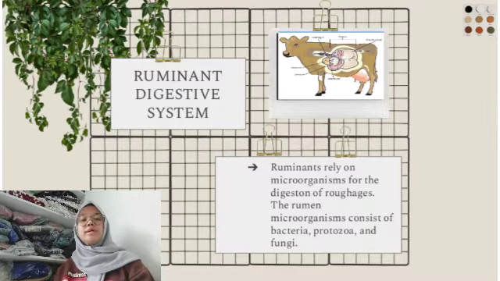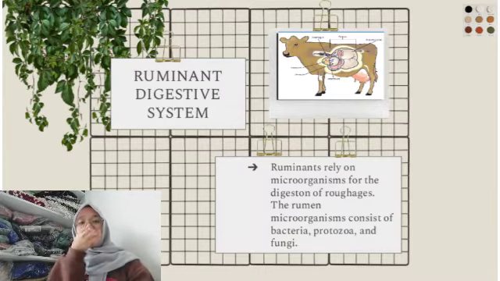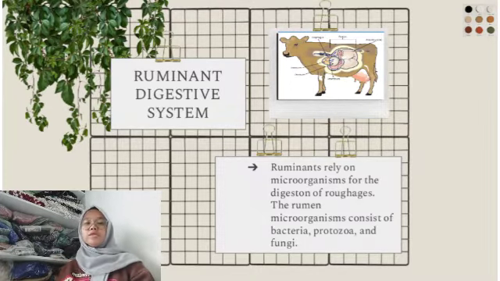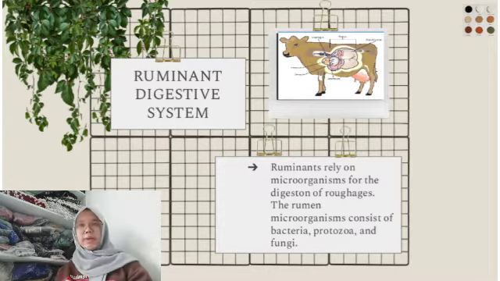Protozoa are typically responsible for about 25% of the fiber digestion in the rumen, even though a ruminant can survive without any protozoa in the rumen. Fungi contribute up to 8% of the total rumen microorganisms. Fungi are responsible for the digestion of cellulose and lignin in more resistant forages such as barley straw. Conversion and rate of gain in a ruminant are strongly affected by the type and number of the microorganisms in the rumen.